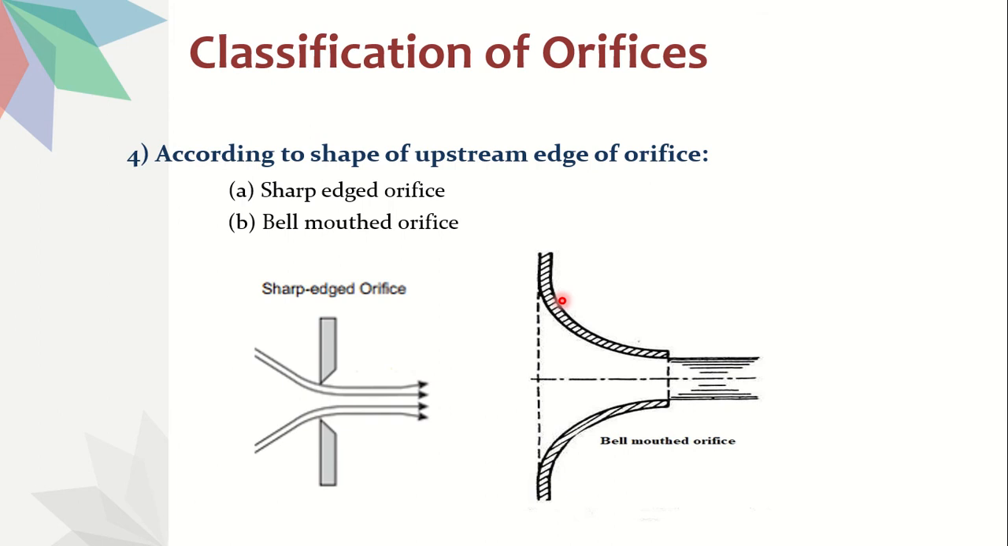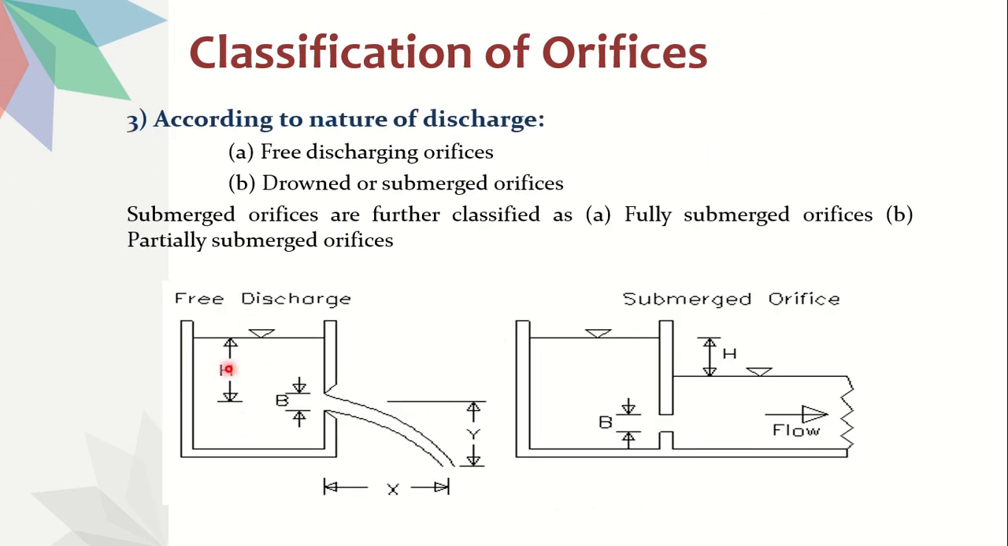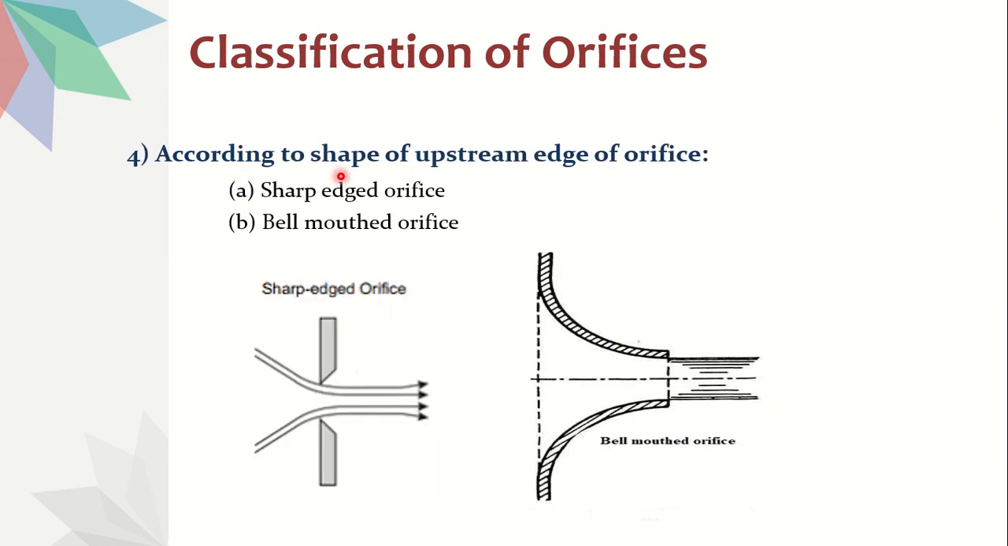Next, coming to shape of upstream edge. Now you have 2 classifications based on the shape of the upstream edge. Say suppose this is our tank, this is our orifice, this side where the pointer is called the upstream side and this side is called the downstream side. So based on the shape of upstream edge, we have 2: sharp edge and bell mouthed edge. Sharp edge means you can observe here, the edges are very sharp. The upstream edges, these corners, are very sharp. That's called a sharp edged orifice. And the second one is bell mouthed, which means the mouth of the orifice looks like a bell. This is the bell mouthed orifice.